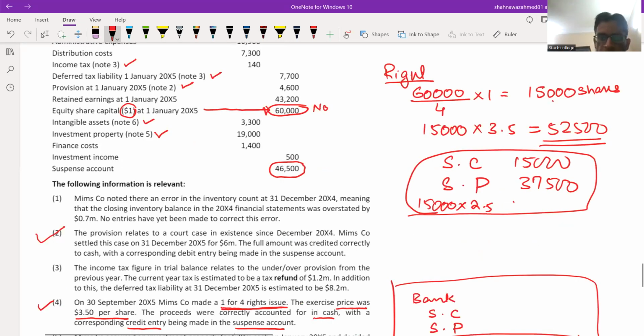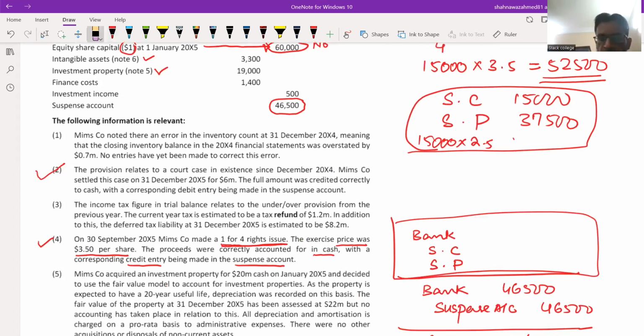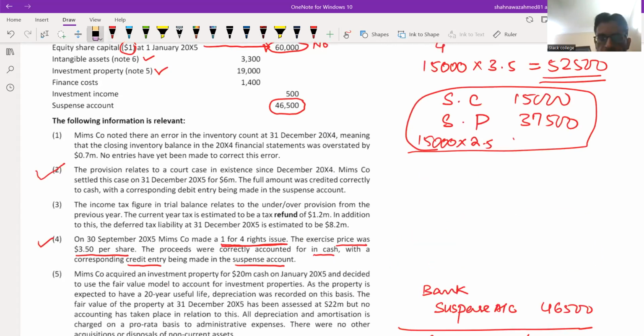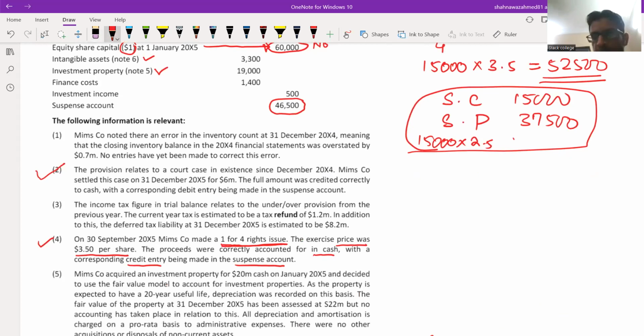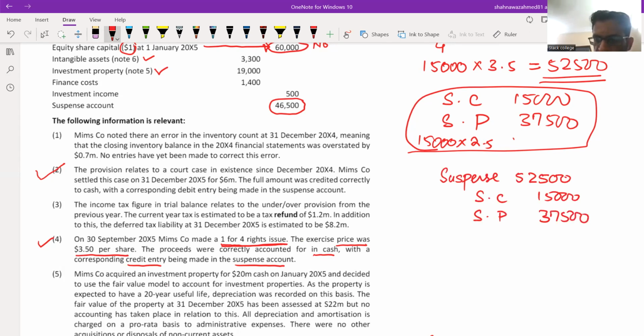The entry would be suspense account debit by 52,500, share capital credit by 15,000, and share premium credit by 37,500.